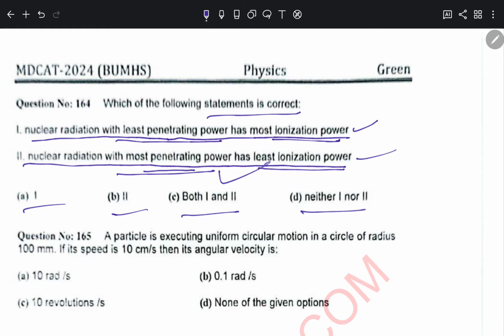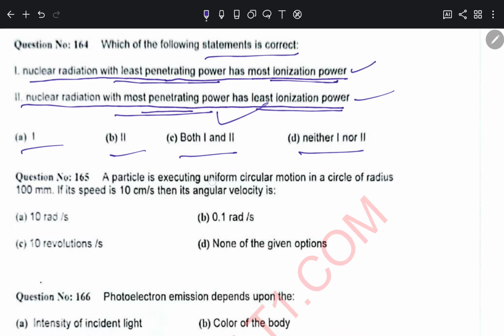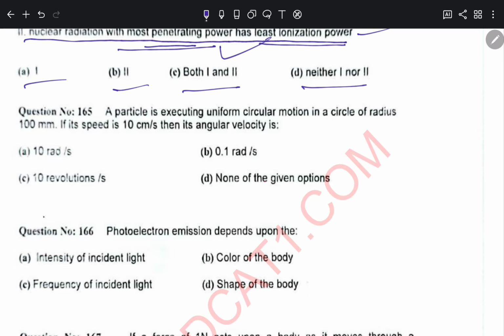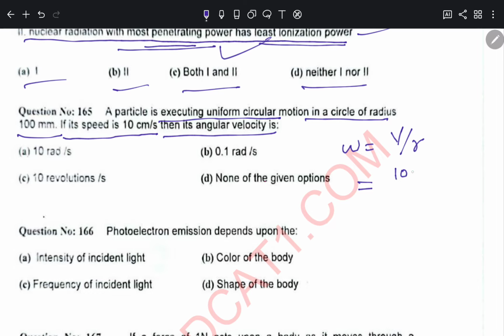A particle is executing uniform circular motion in a circle of radius 100 millimeter. If its speed is 10 centimeter per second, then the angular velocity omega is equal to v by r. So v is 10 into 10 raised to power minus 2, for centi I have written 10 raised to power minus 2.